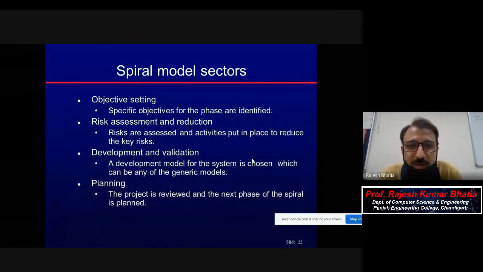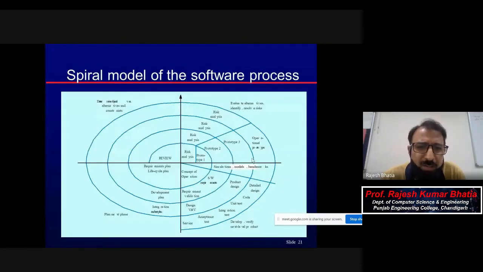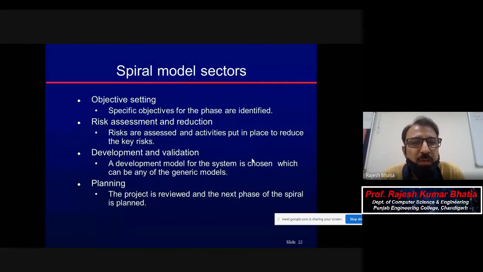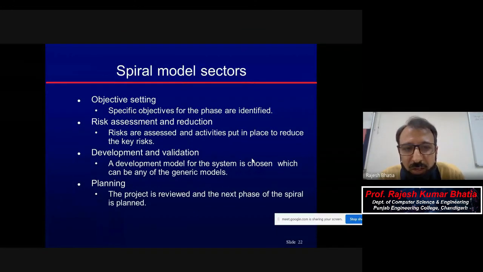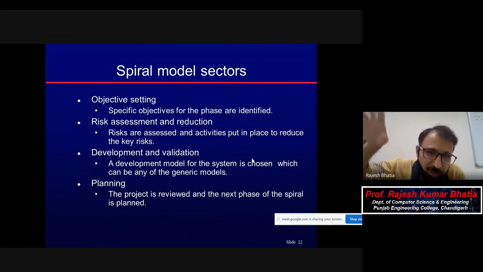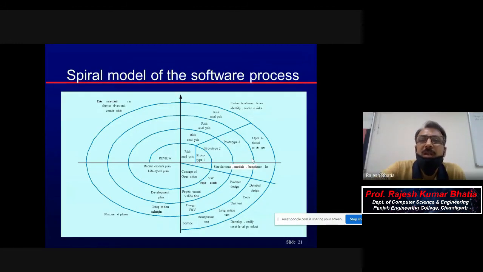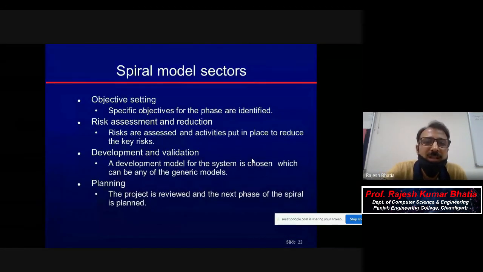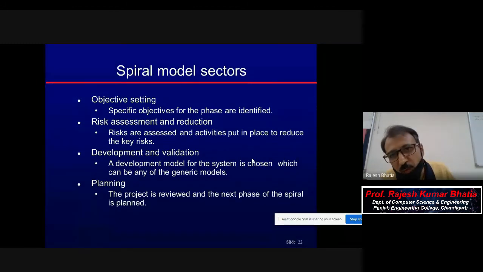Now, spiral model sectors, like I told you, these quadrants are the sectors, these phases. There is objective setting, where specific objectives for the phase are identified. Then risk assessment and reduction is in the second. First was determine objectives, alternatives, and constraints. Then second was risk analysis and prototyping, that means evaluate alternatives, identify, resolve risks. Then next is development and validation. And then fourth was plan the next phase. So these are the sectors.